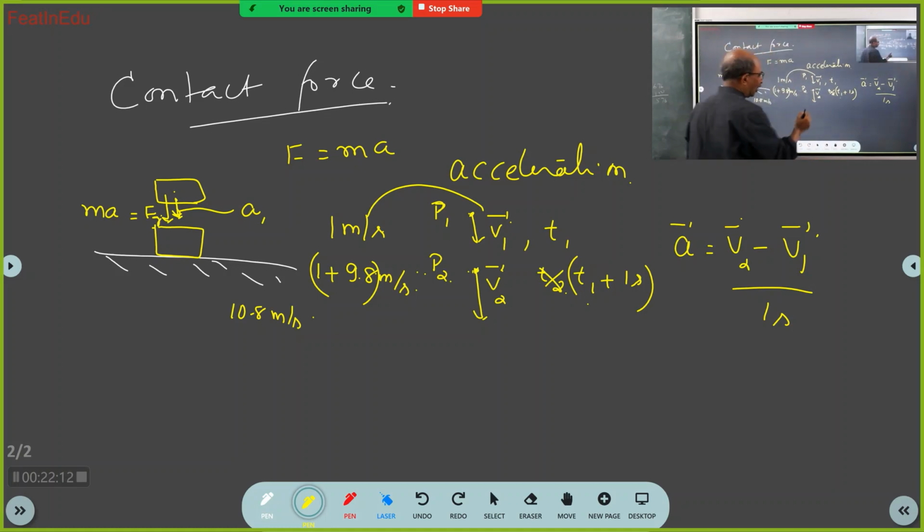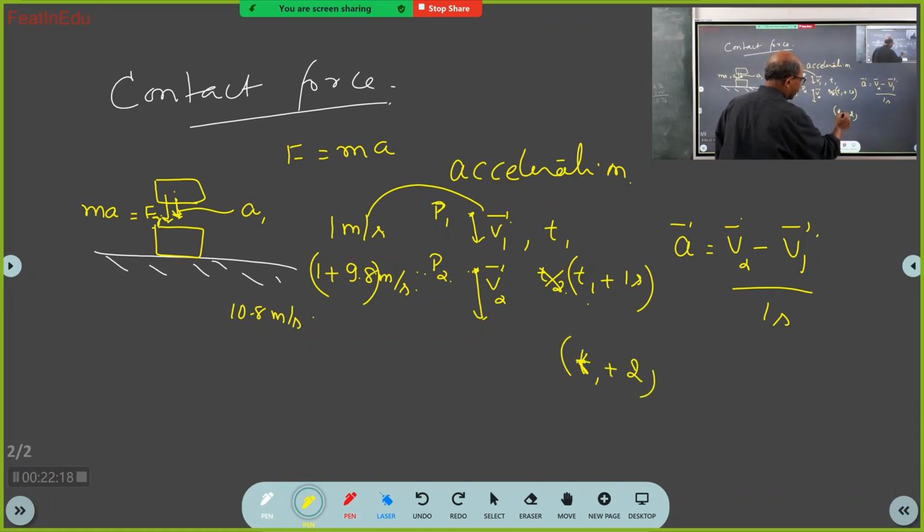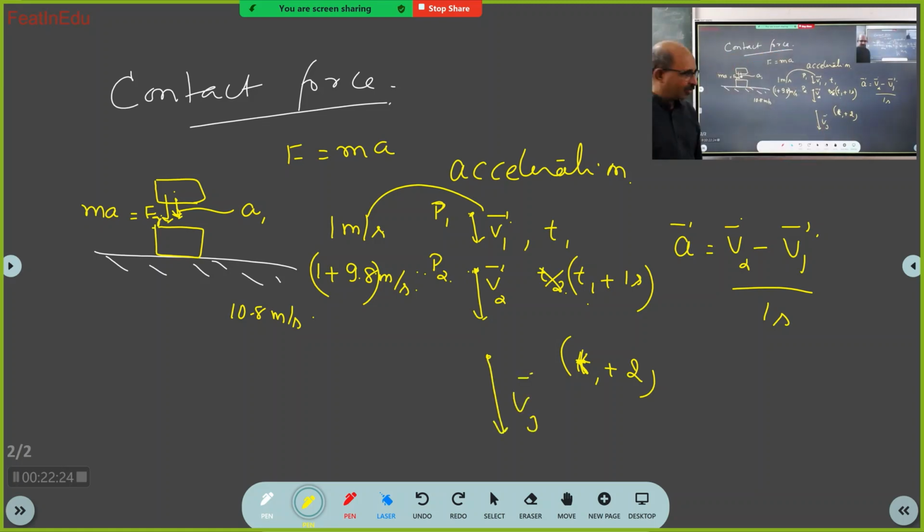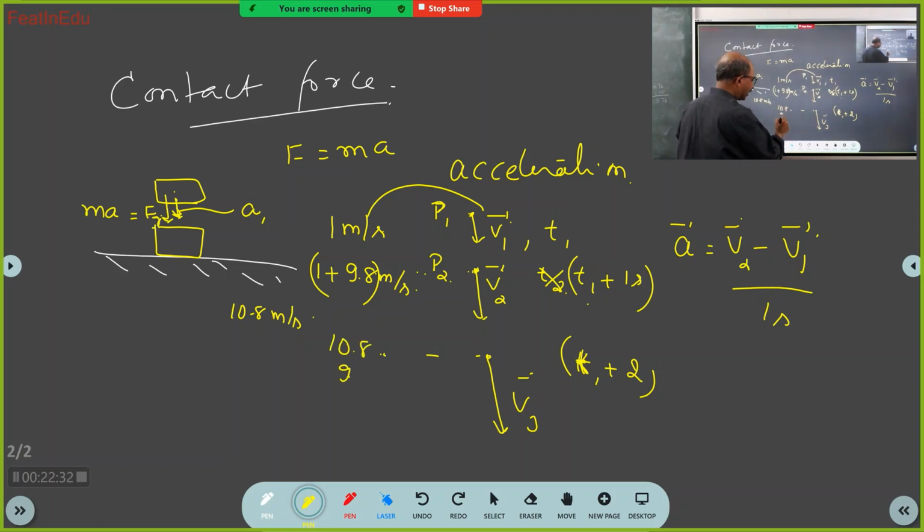Now, at time T1 plus 2 seconds, the body will be here. Its velocity will be V3 bar. So what will be the velocity here? 10.8 plus 9.8 meters per second, so 20.6 meters per second.